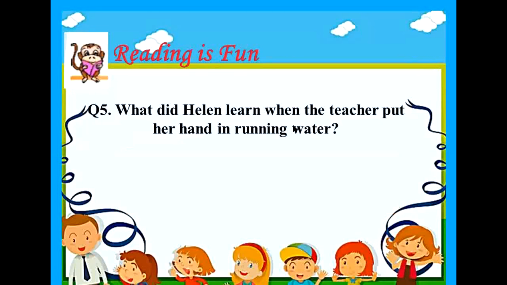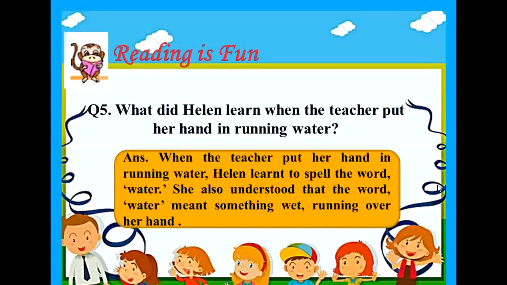Moving on to the fifth question. What did Helen learn when the teacher put her hand in running water? When Miss Sullivan put Helen's hand in running water, Helen learned to spell the word water. And she also understood that the word water meant something wet running over her hand. So our answer is, when the teacher put her hand in running water, Helen learned to spell the word water. She also understood that the word water meant something wet running over her hand.